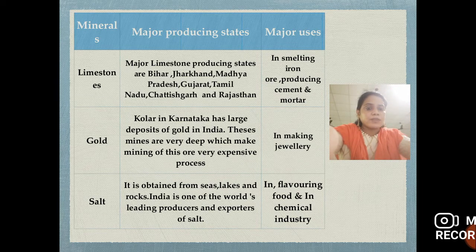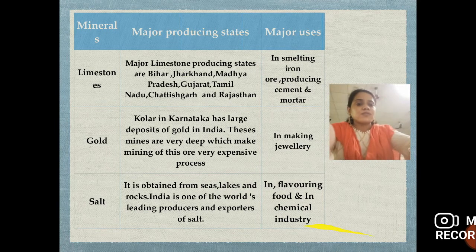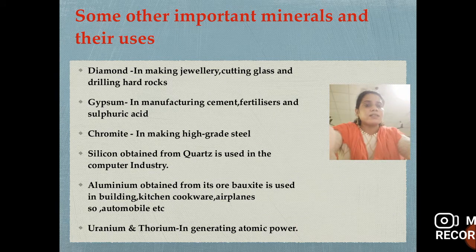Now last is salt. Salt is obtained from sea, lakes and rocks. India is one of the world's leading producers and exporters of salt. Salt is used for flavoring food and in the chemical industry.